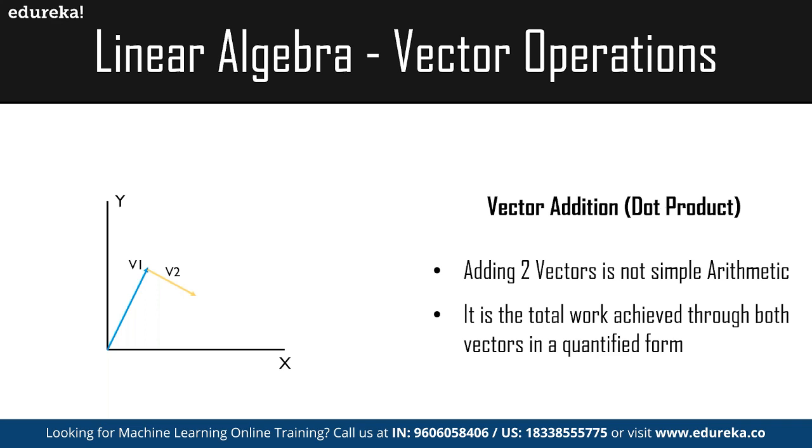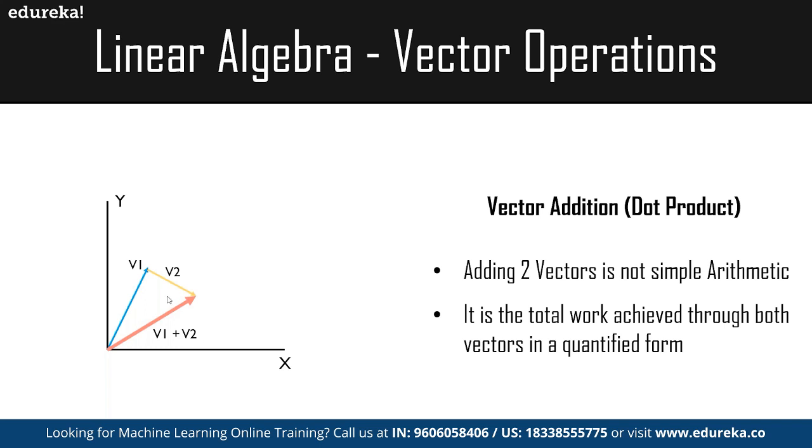And then we have vector addition, as in a dot product. This operation is the addition of two different vectors, but it is not just a simple arithmetic value. It is actually the displacement that we achieve from the working of both of these vectors. The below diagram will help you understand better. As you can see, we have two different vectors here, v1 and v2, right?